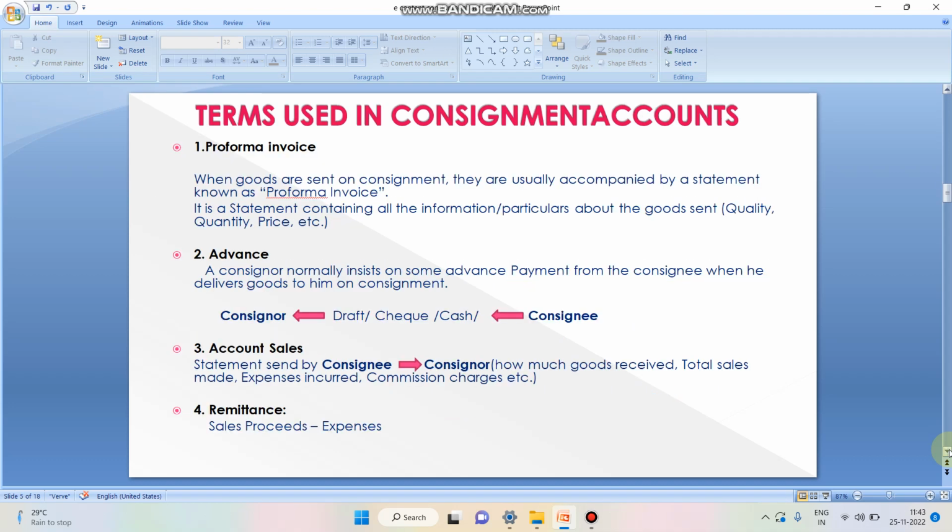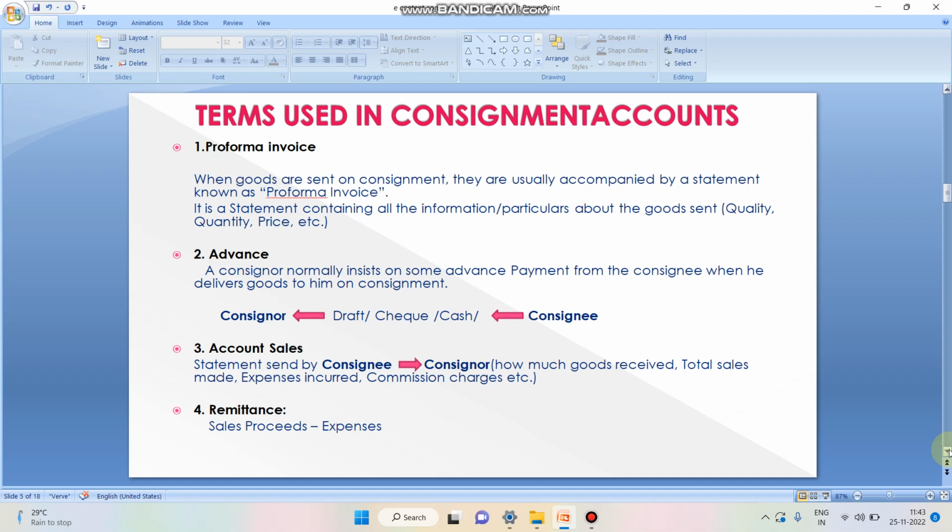Let me see what are the important terms we are using in consignment account. The first one is pro forma invoice. The pro forma invoice is nothing but a statement prepared by the consignor and sent to the consignee. That statement consists of the description of the goods sent by the consignor, for example, the quality, quantity, price, the number of goods, the rate of goods. These are all contained in the pro forma invoice statement.